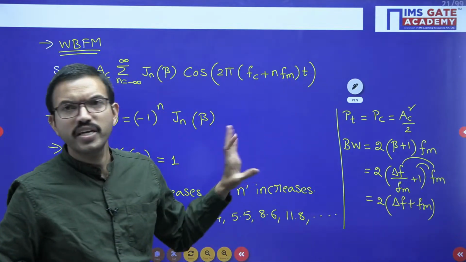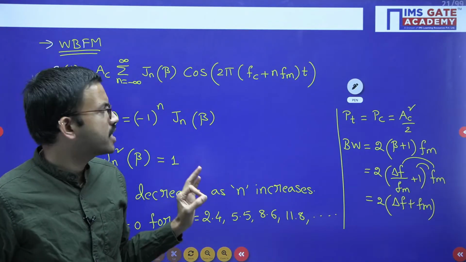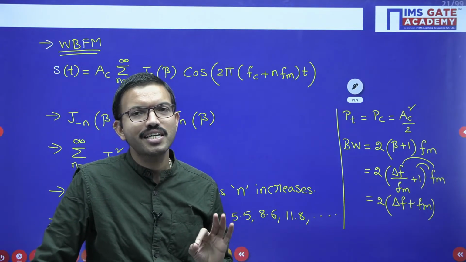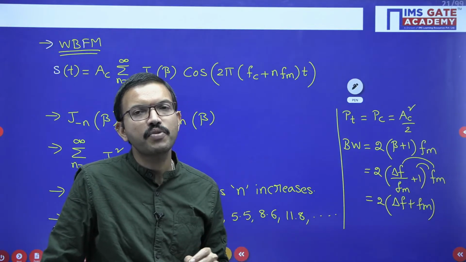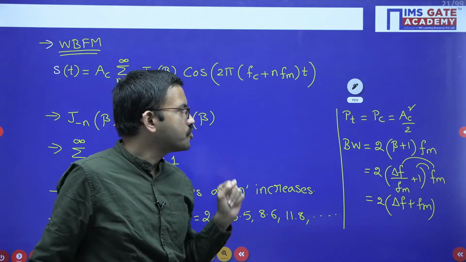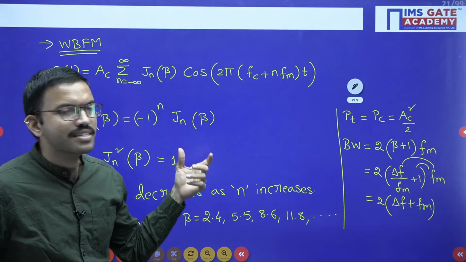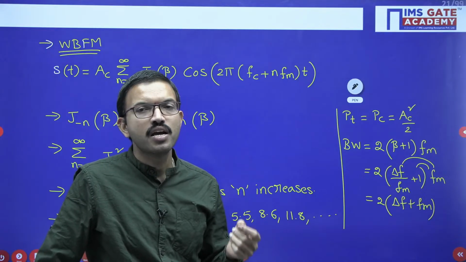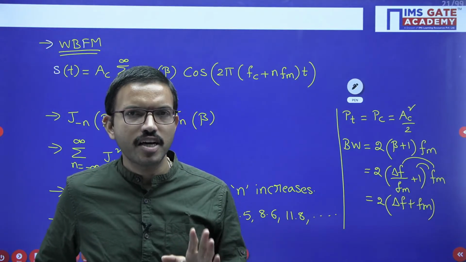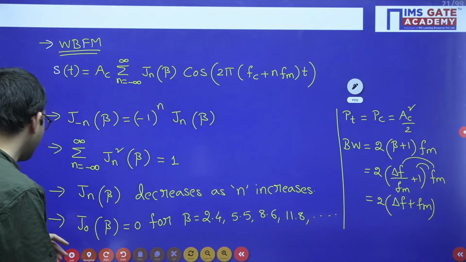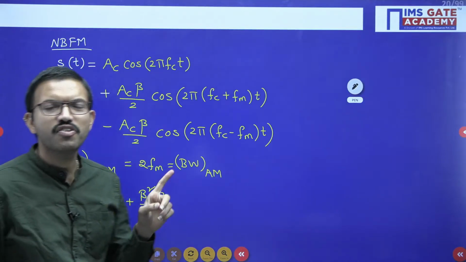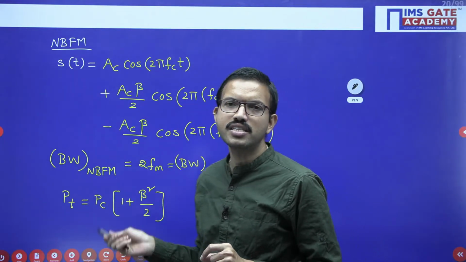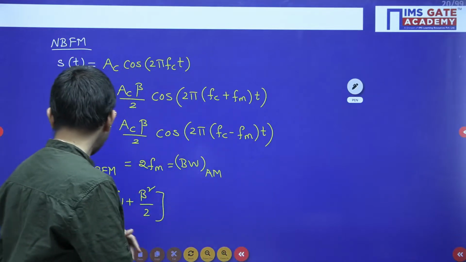Here the most important thing: whenever you get an FM signal, in some questions interestingly they won't specify whether it is narrowband FM or wideband FM. At that time you have to observe the standard signal and find out the beta value. If beta is less than 1, it is narrowband FM. The moment you get narrowband FM, whatever formulas you used for a standard AM signal, the same formulas you can use with respect to bandwidth and power.